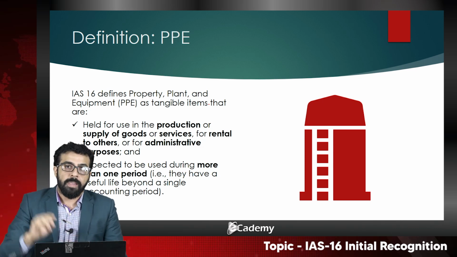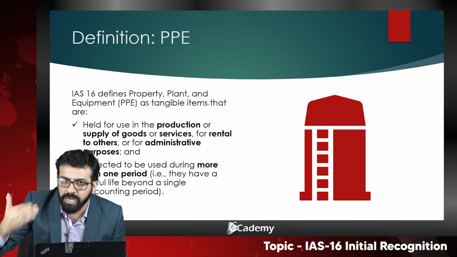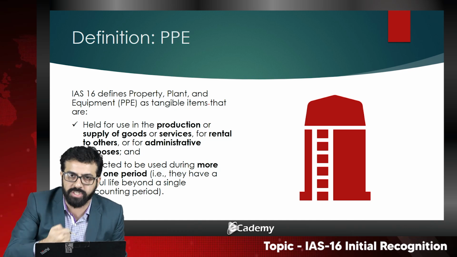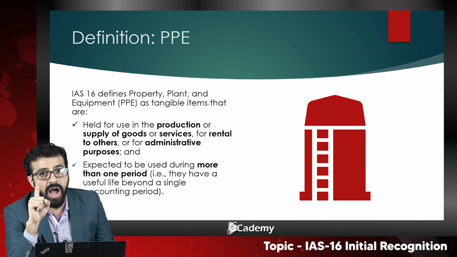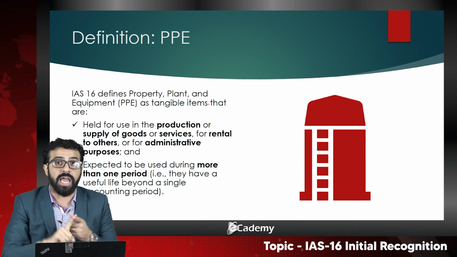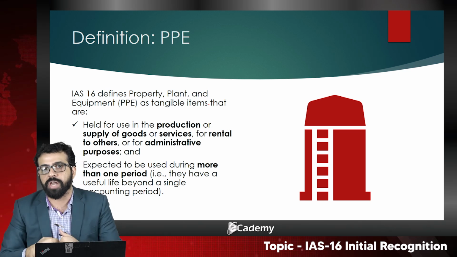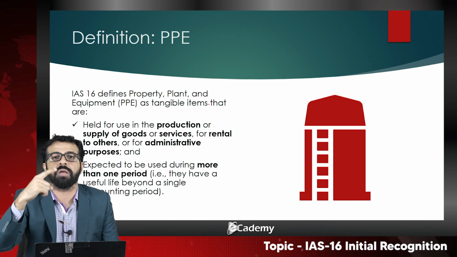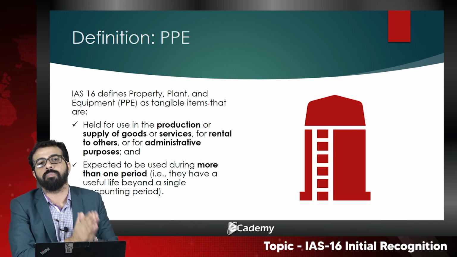So remember, if any company acquires or imports any machinery for the production of goods, that asset falls under the category of IAS 16 if it is expected to be used for more than one period. And we assume in accounting that an acquired machinery gives economic benefit over the period of a year because it is being used in the regular part of a business.